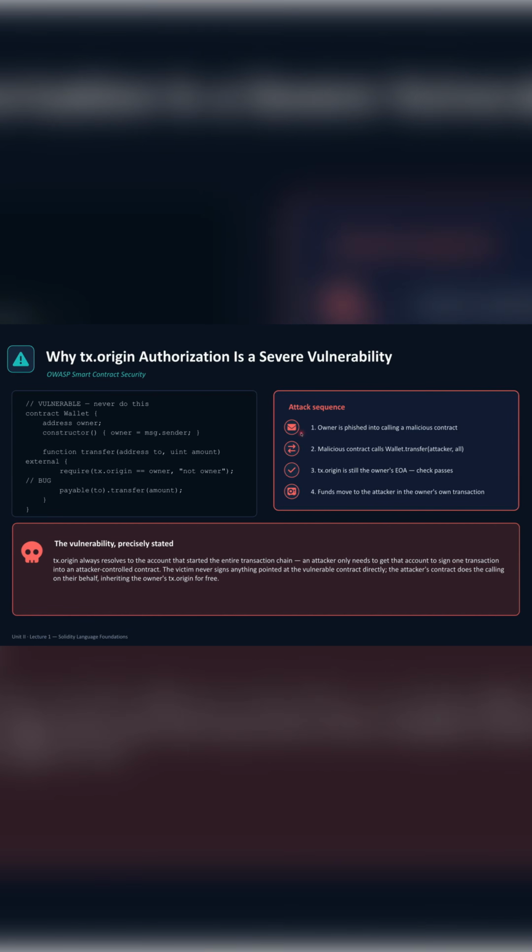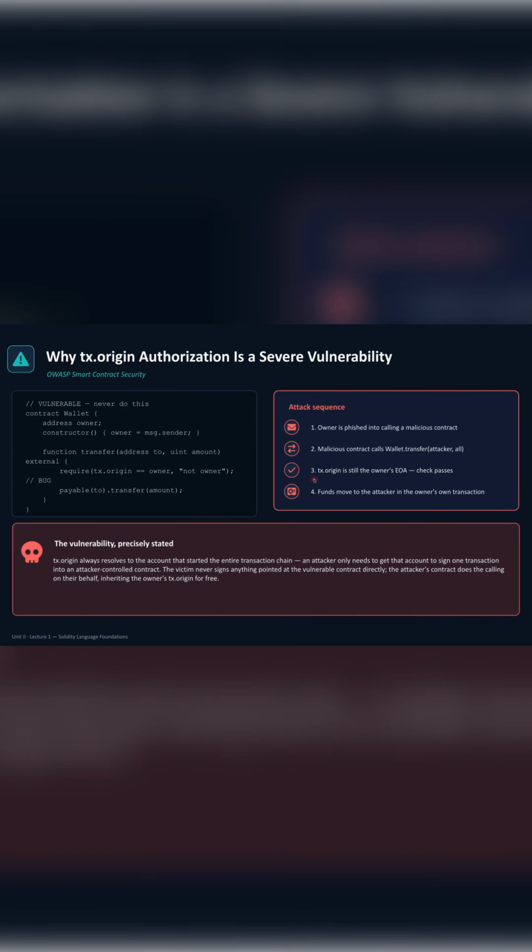Now remember, the owner has called this function, and the important characteristic of tx.origin is that it remains the same across the entire transaction call. So the owner is phished into calling a malicious contract. The malicious contract then internally calls wallet.transfer. Now when the malicious contract calls wallet.transfer, this check passes because this transaction was initiated from the owner wallet.